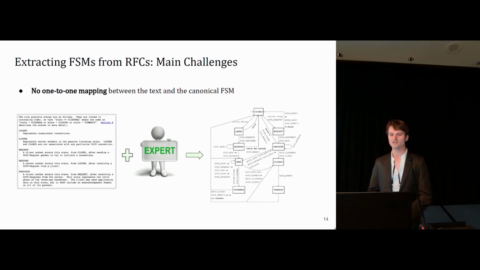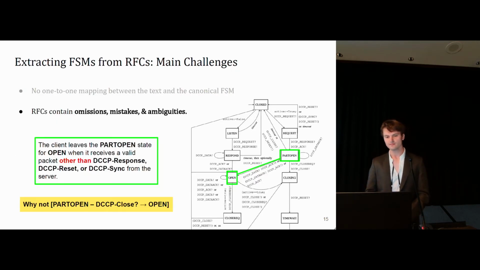The first challenge is that there really is no one-to-one mapping between text and what we call the canonical FSM, or in other words, the FSM that an expert would write by hand based off a reading of the RFC. In fact, when such FSMs are created, they require a lot of domain expertise and careful human reading because the English language text is inherently ambiguous. The second problem is that RFCs